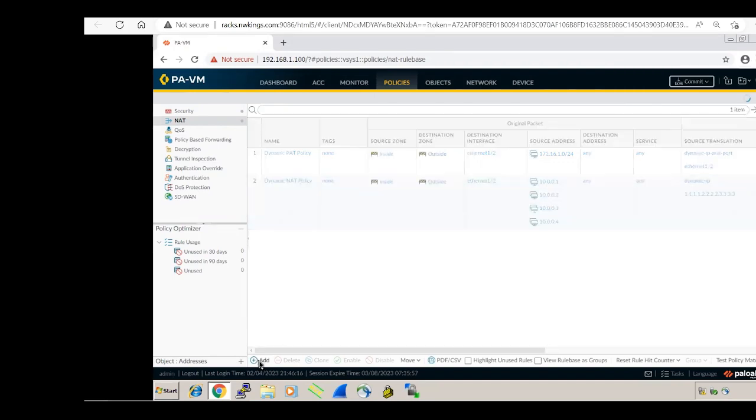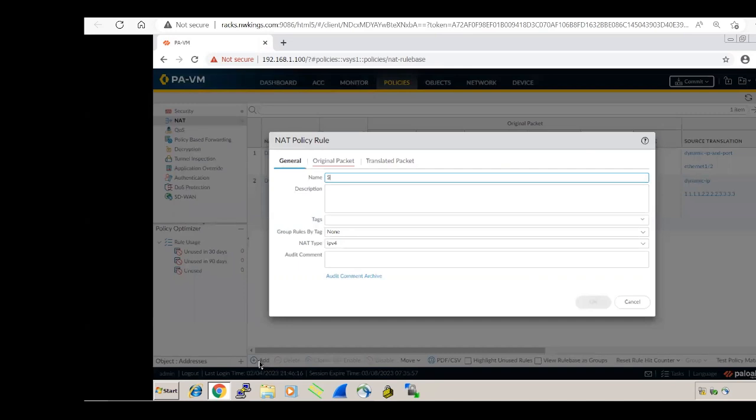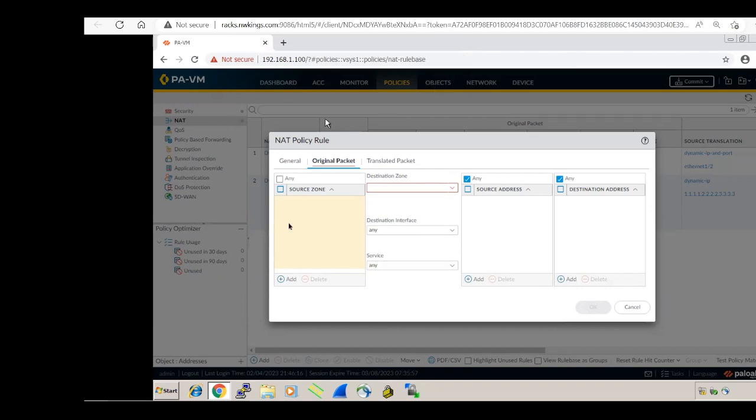So let's configure the static NAT. Then you will see the static NAT policy. In the static NAT policy, original packet. Here, guys, just mention the source zone. Let's suppose it belongs to inside. I'm choosing inside. Suppose the destination zone is going to the outside, and we know the outside interface is connected to Ethernet 1/2. That is clear, guys.